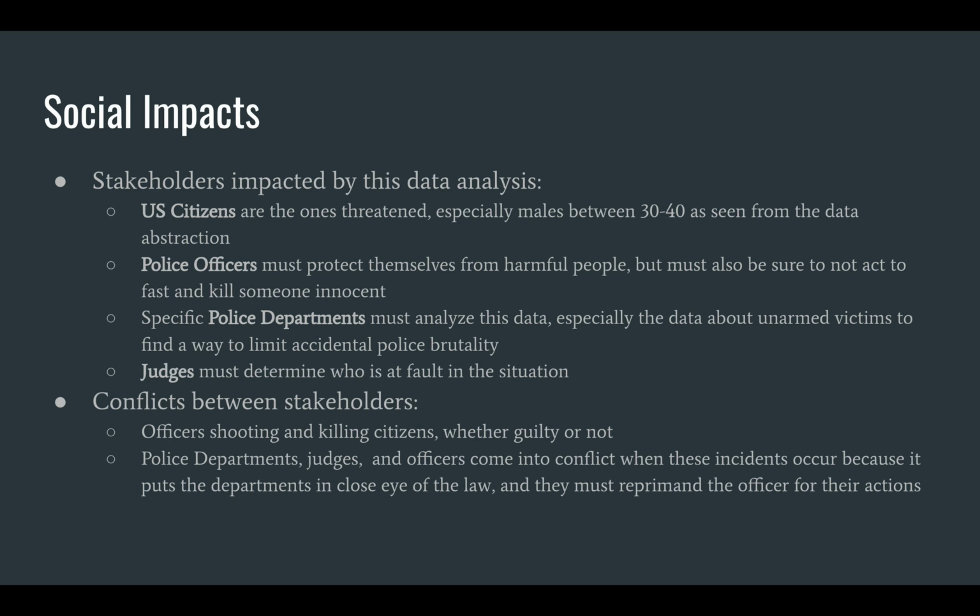Police officers must protect themselves from harmful people, but also make sure not to act fast and kill someone innocent. So, like, their whole life is on the line here, but also their reputations are at stake. Specific police departments must analyze this data, especially the data about unarmed victims, in order to find a way to limit accidental police brutality. And judges must determine who in the situation is at fault.